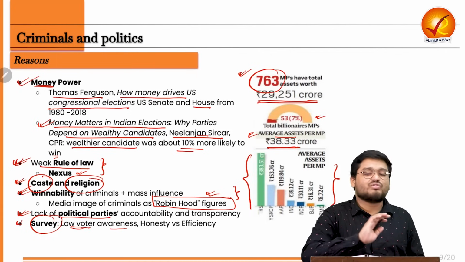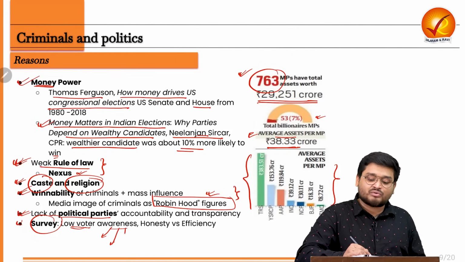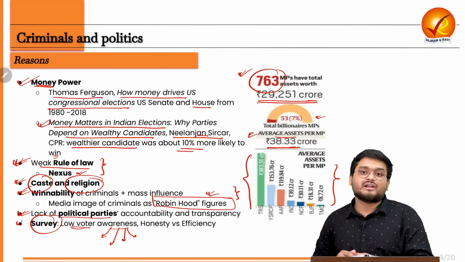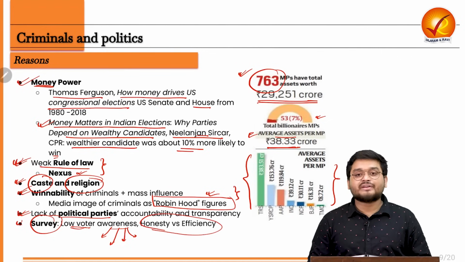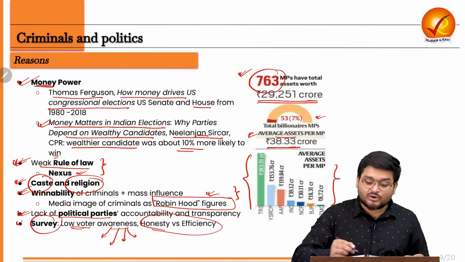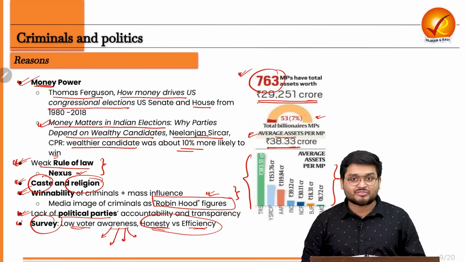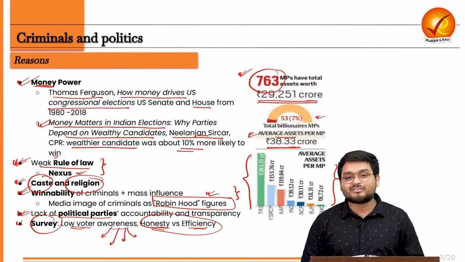There is very low awareness about the political candidates, about the manifesto, about the aspirations, about even the total number of political candidates in the particular constituency. Then, according to another survey, people were asked if they want honest MPs or efficient MPs. People went for the efficient MPs while compromising the honest part.